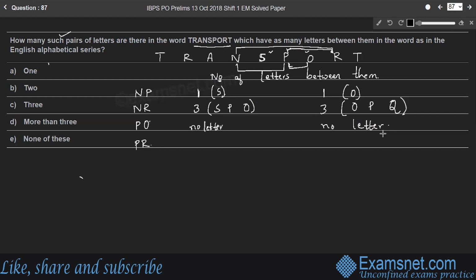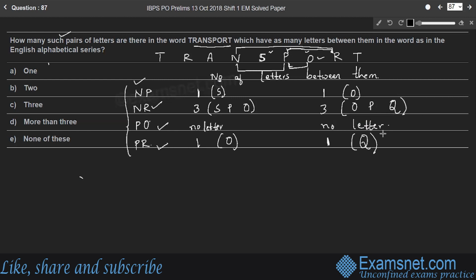In the given word there is one letter between P and R, which is O, and in the original alphabetical series there is also one letter, Q, between P and R. Therefore, there are four such pairs in the given word: NP, NR, PO, and PR.